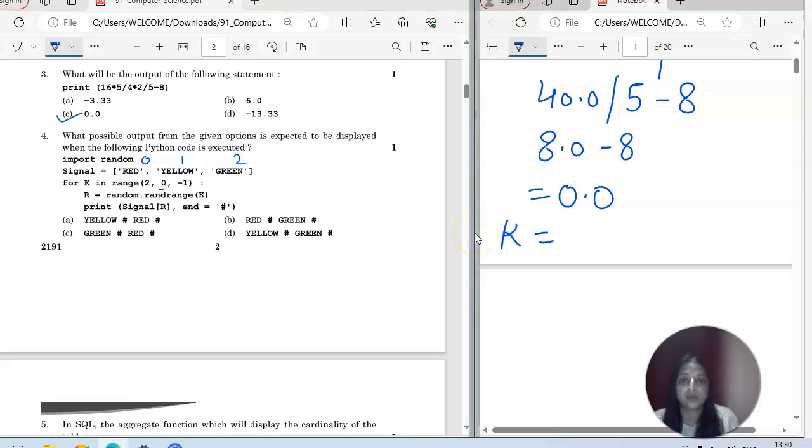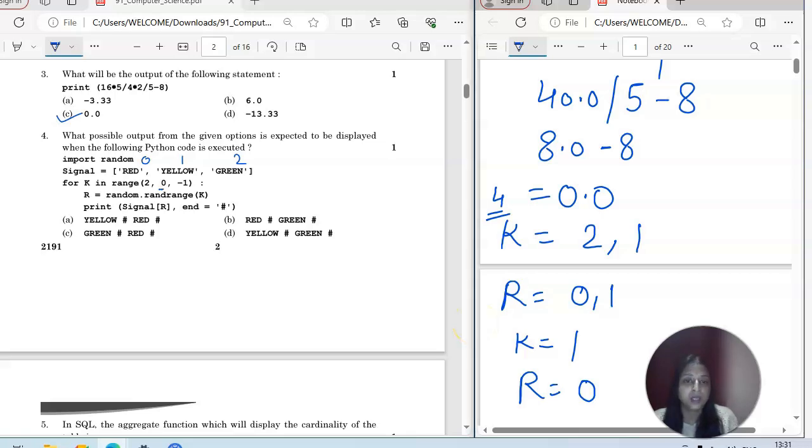This is question number 4, and the k values will be 2 and 1. 0 is excluded. Then for r is equal to random.randrange, it is going to work with respect to the maximum range of the k value. So k is 2, so it will work for 0 and 1. 2 is excluded, right? So what can your maximum value be? 0 and 1. 2 is not possible. So green is anyhow not possible for the first one. And then this k will become 1, right? And for k equal to 1, when you check the value of this capital R, it is again within the range only, and k is 1, so it will be 0 only.